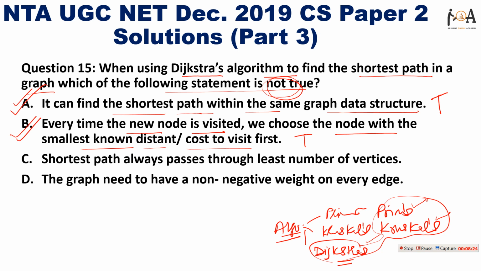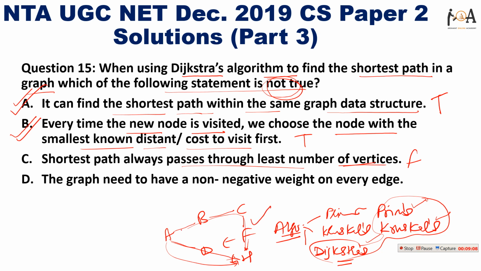Okay, option C, the shortest path always passes through the least number of vertices. No, it is false, because it is not necessary that the shortest path always passes through the least number of vertices. Suppose vertices A, B, C, D, E, F, G, H, right? Suppose we want to go from A to H, then it is not guaranteed, because it completely depends on the least cost. Suppose we go A to B, B to C, C to F, F to H, if this one gives us the least cost, then it will be the answer.